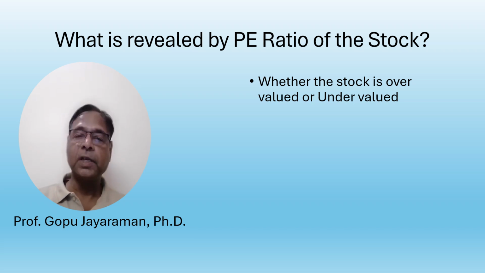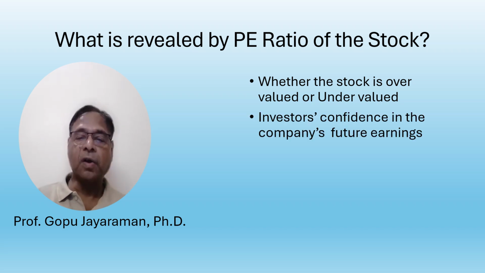So it is better for equity investors to calculate the PE ratio and compare it over its peers or over the previous periods. If the PE ratio of the stock is considerably less when compared to other companies in the same industry, or when compared to the previous periods, it is better for the equity investor to buy the stock. Similarly, if the PE ratio is increasing, it is better for him to wait for a market correction.